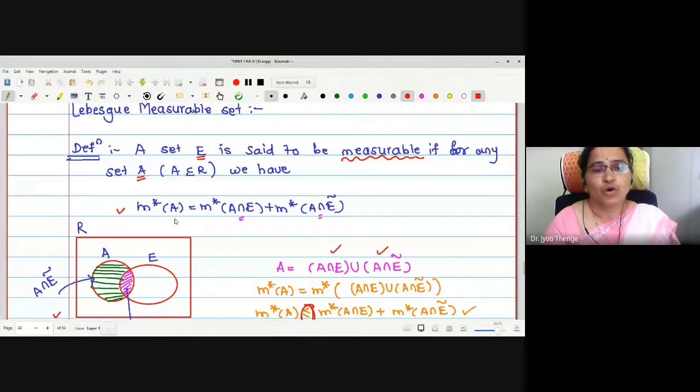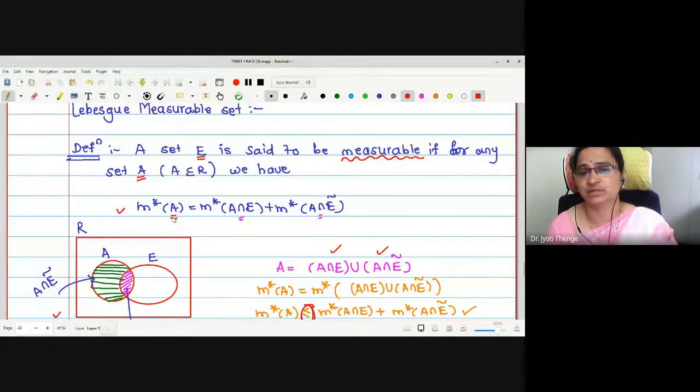Okay, don't get confused. Though we have written A on the left hand side, this is the definition of set E to be measurable, not for set A to be measurable. Now for any set, we can change the set A. One can replace it with B also, one can replace it with C also. But set E is fixed. Therefore, this is a definition for the set E to be measurable, not for A. Because looking at this left hand side, one may get confused. Is that okay?